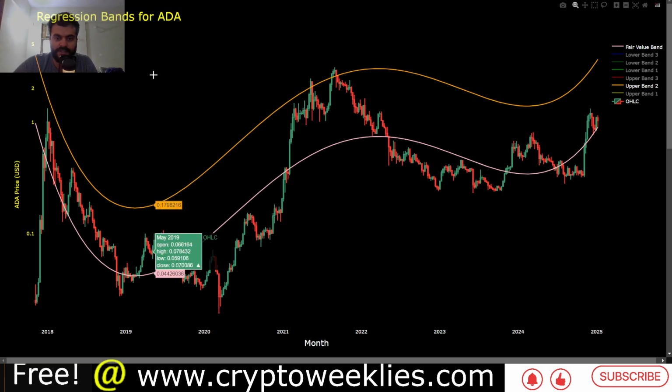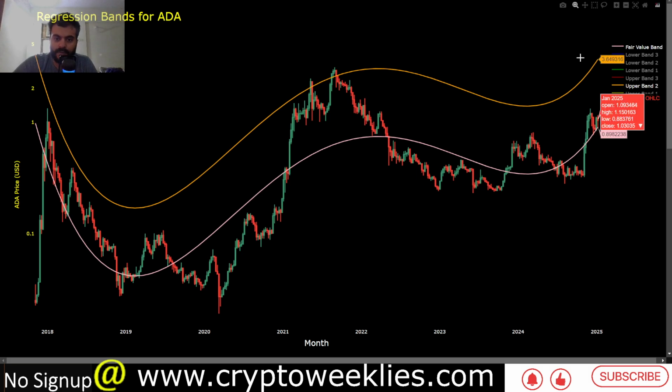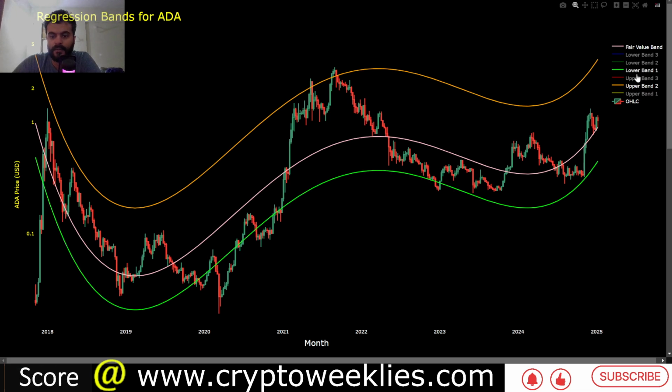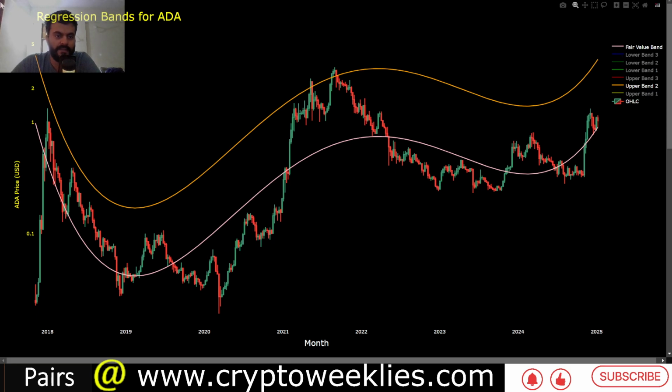The beauty of this chart is that although new data is applied and the regression function takes the new data into consideration, not much gets changed. The utility of this approach is that in real time we get to see whether the price is overvalued or undervalued. In the bear market though, whenever the price comes close to this green line, accumulating at that point in time usually provides the best deals per the polynomial regression based model.